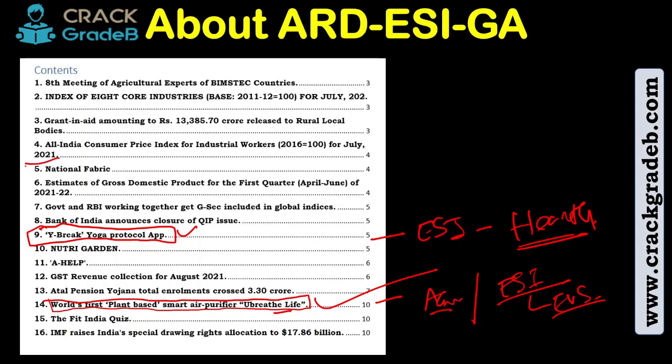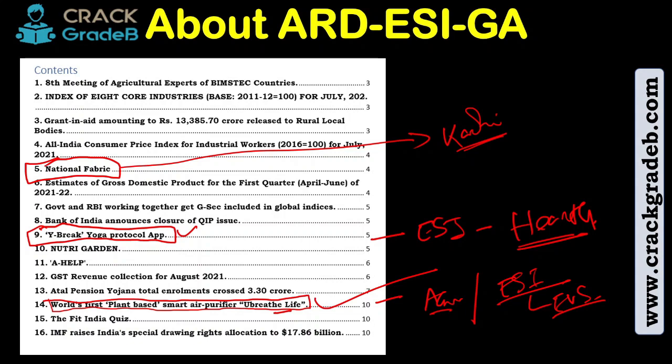Look, national fabric. So recently, I think the Vice President has called to term khadi as national fabric. Simple, one liner. This is again phase 1 material. Nothing else can be framed. So yes, this is completely phase 1 material. That's it.